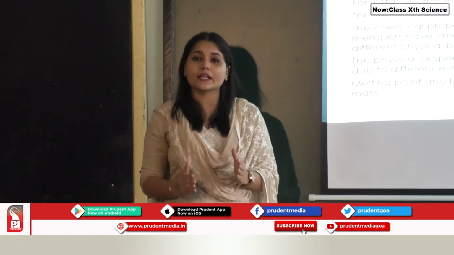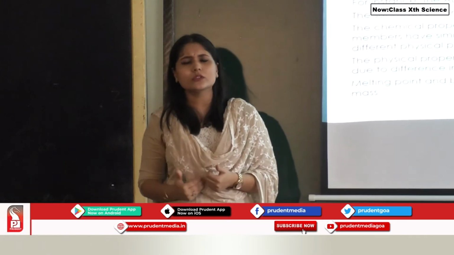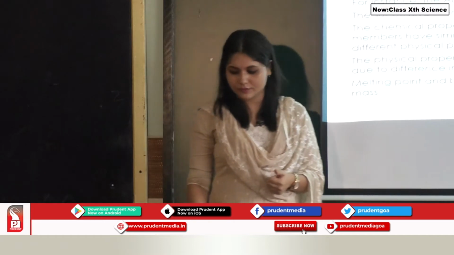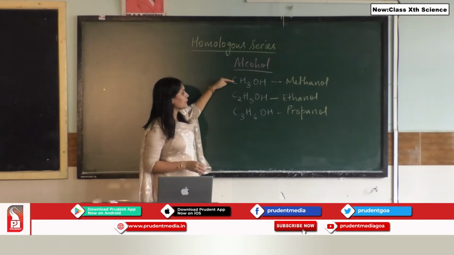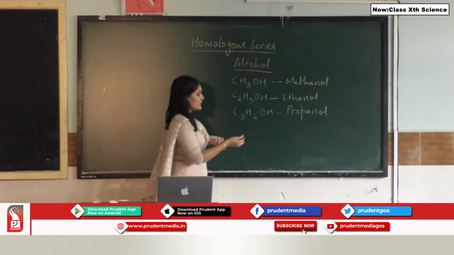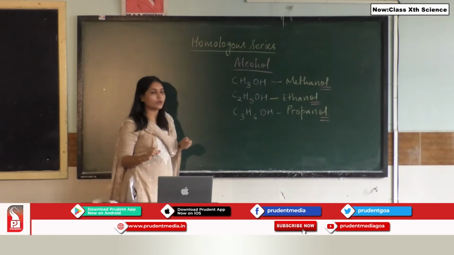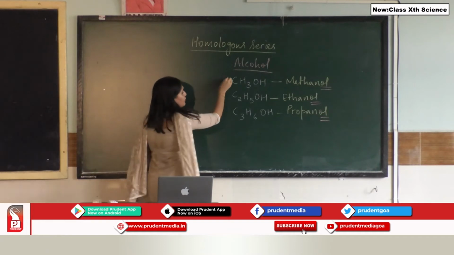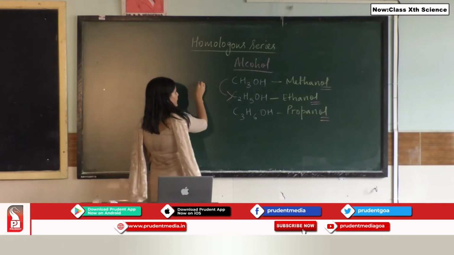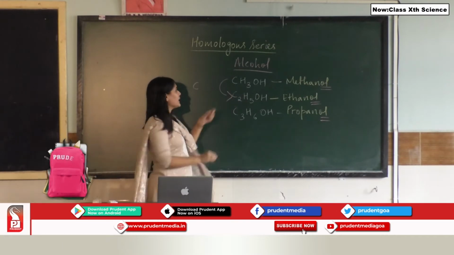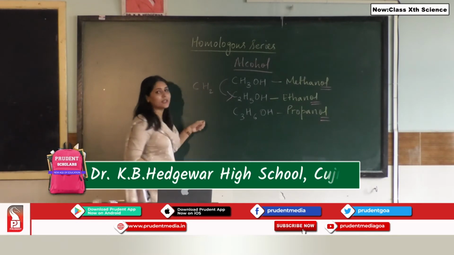So let us look at exactly how the homologous series looks and how they differ by the CH2 unit. You can see over here examples of 3 alcohols, that is methanol, ethanol and propanol. You see all of them end with the suffix "ol". This is the first thing that you have to note. Now the second thing: if you move from CH3OH to C2H5OH, how many carbons are more? There is 1 carbon more. And how many hydrogens are more? There are 2.